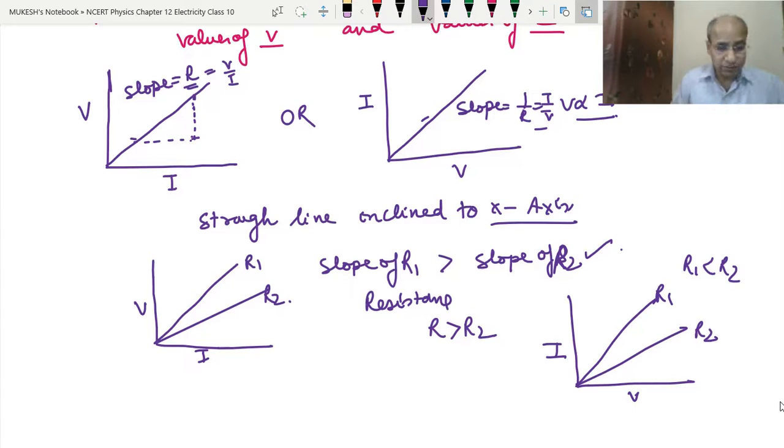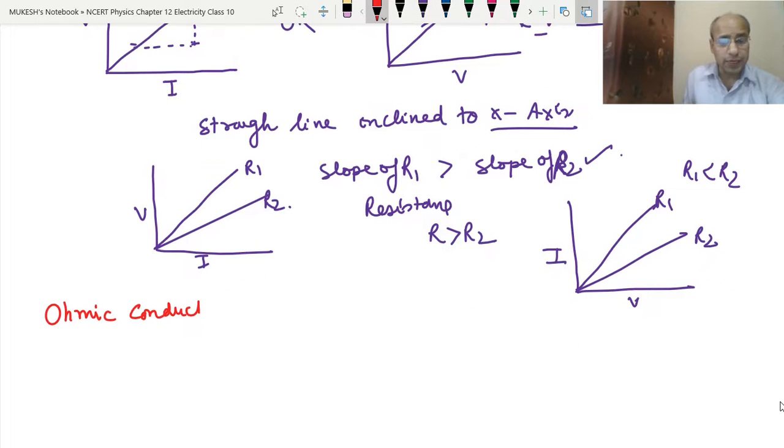Okay. So there is one more thing that we will do here, the ohmic conductors. See, ohmic conductors are those conductors that follow Ohm's law. That means the graph for V and I is a straight line unless we change the conditions. This graph may not be a straight line if we change the conditions. To verify or confirm Ohm's law, for an ohmic conductor the line should be straight.